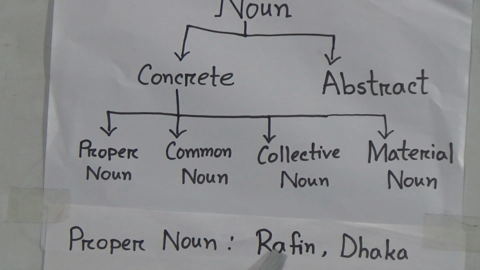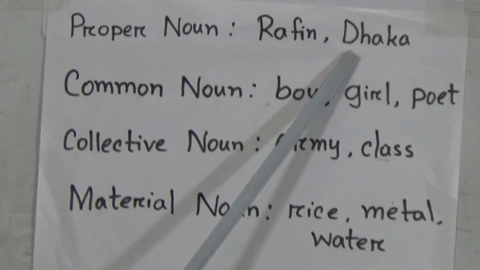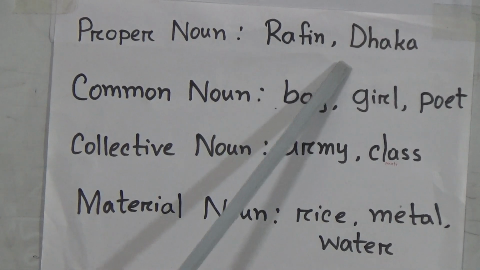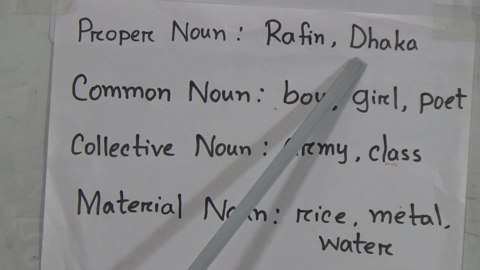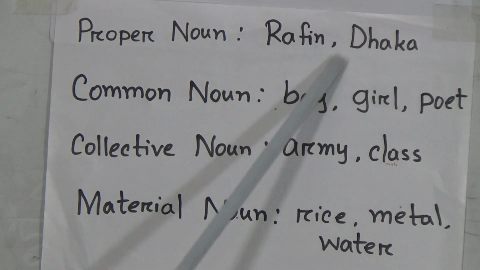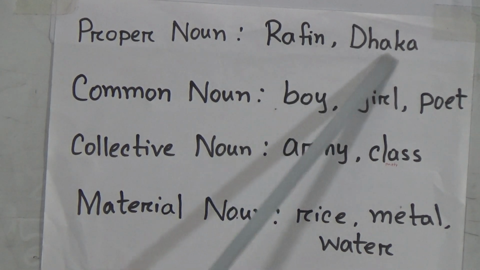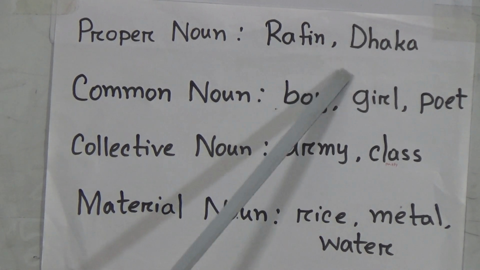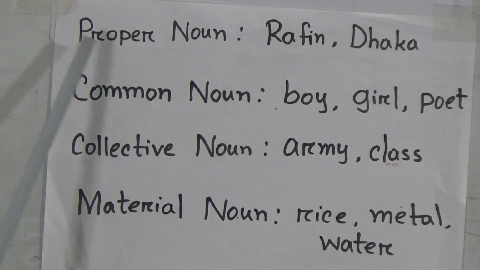Look here, if I am going to give an example of proper noun, I can say Dhaka is a big city. In this sentence, dear students, Dhaka is the word which is an example of proper noun, because here Dhaka is an identified word. Dhaka is a particular place here. For this reason we can say that Dhaka is an example of proper noun.